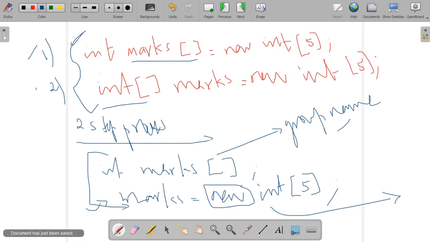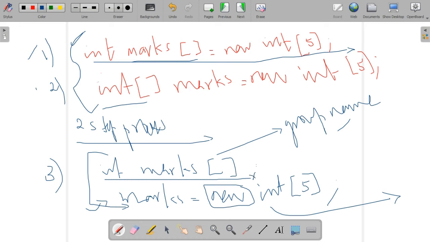Instead of these two statements, we can write any one statement. So these are the three ways we can declare an array. At first we can write this way, with the subscript here. The second one, we put the subscript next to the data type. The third way, we can write in 2 lines or 2 steps. First, we declare the array reference. Second, we create an array object using the new keyword. These 3 are valid for array declaration. Actually, the first and second ways include the two steps; this third way is included in the first and second.